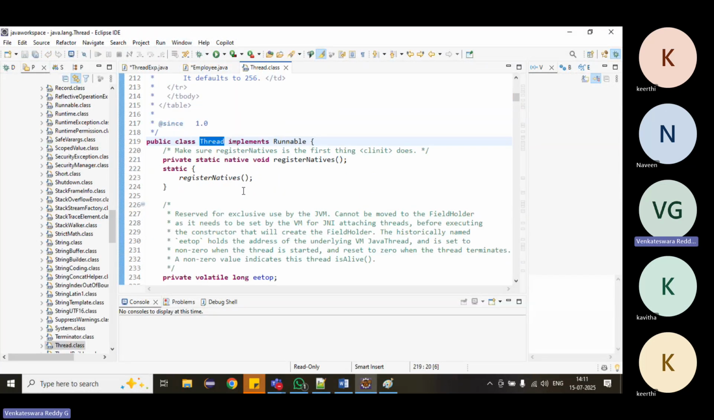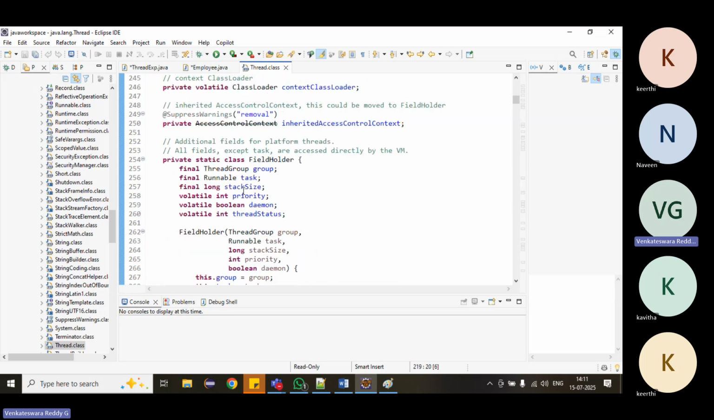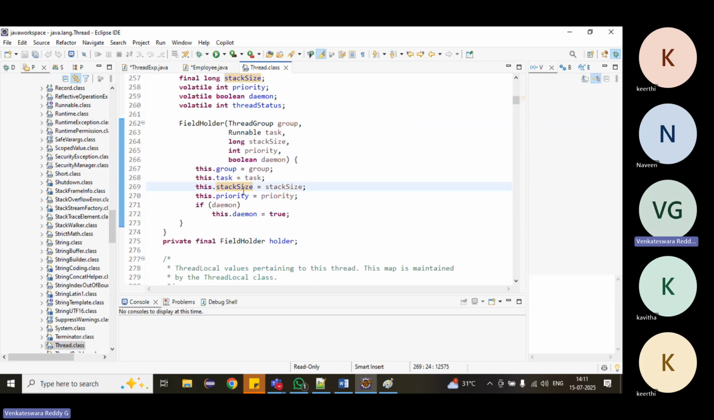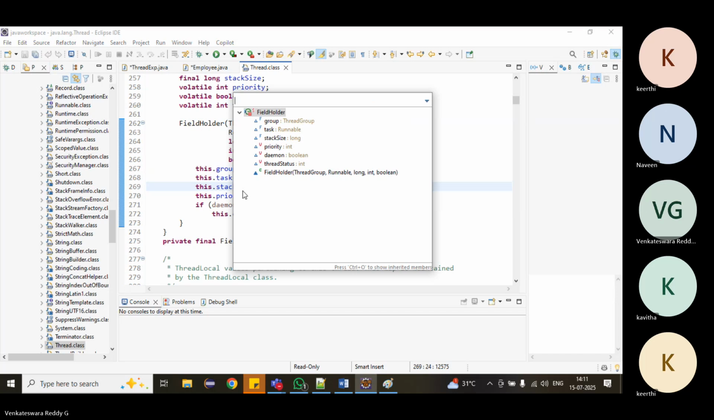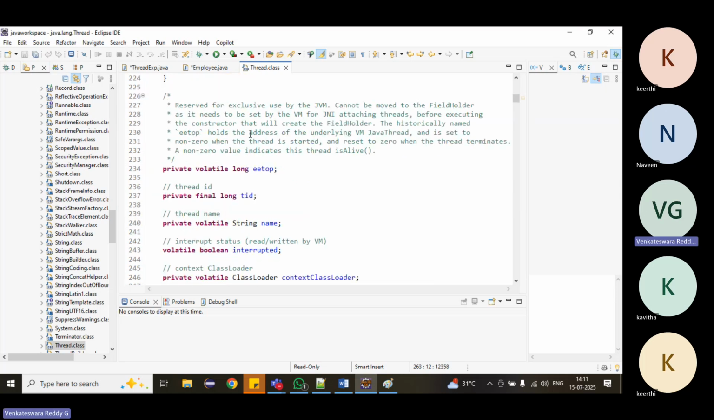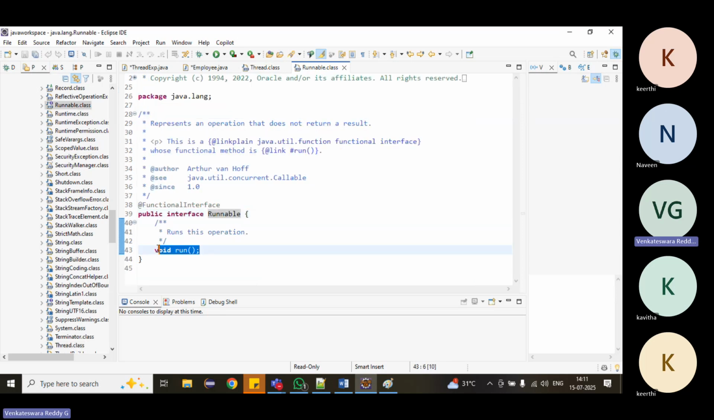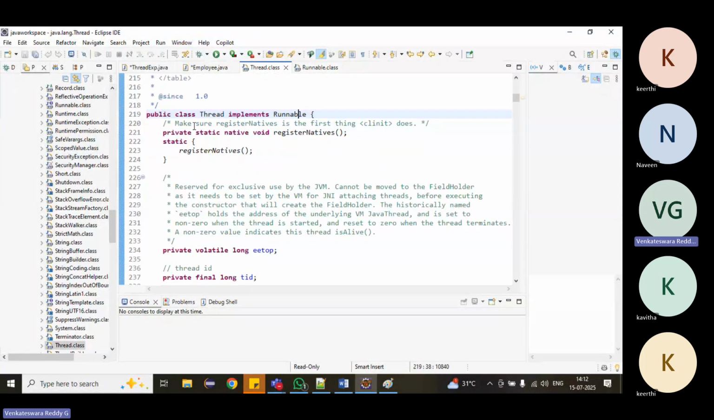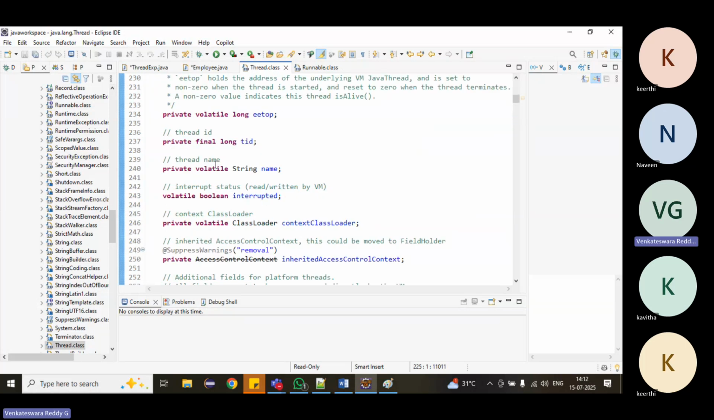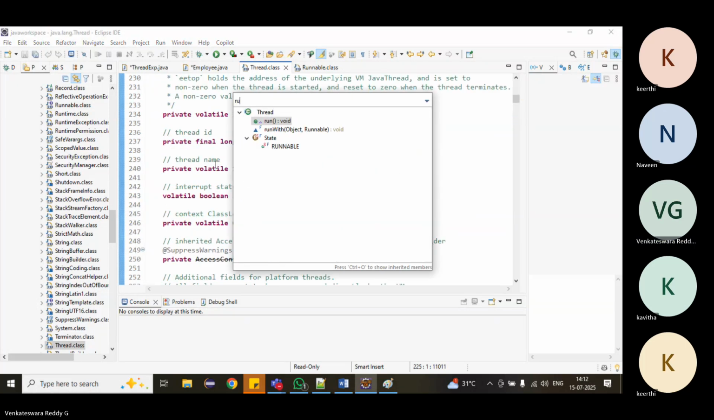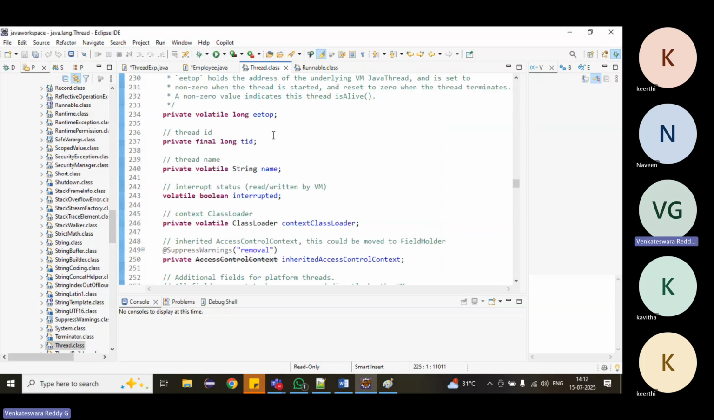Thread is a class. It has one method called the run method. Thread internally implements Runnable. Runnable is a functional interface. It has one run method, and the Thread class implements it.